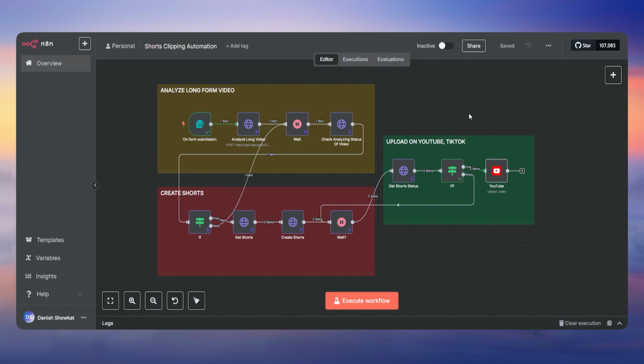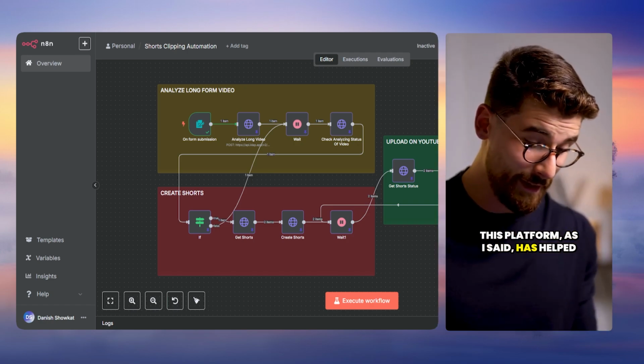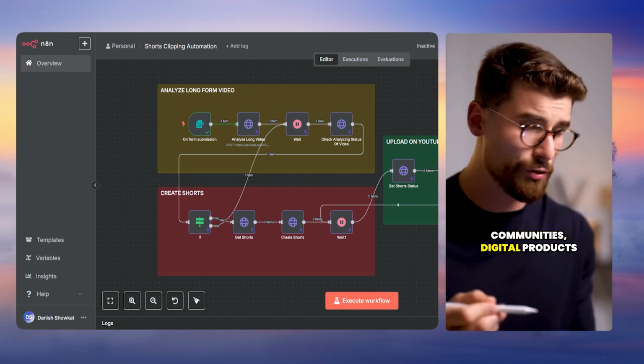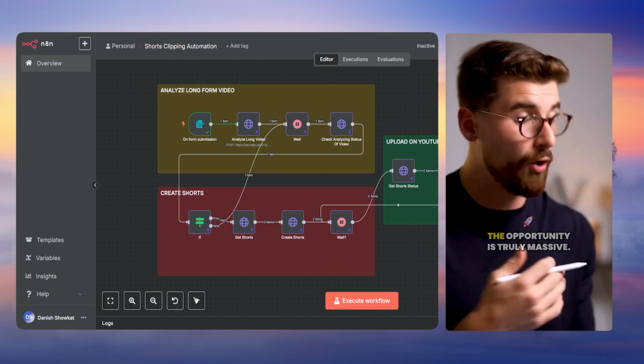So I built my own automation using n8n, no code, just drag and drop. It finds the best moments, cuts them, adds captions, and even posts them all by itself. This exact video was clipped by that system. And yeah, channels doing this are blowing up. So let's go ahead and start this from scratch.